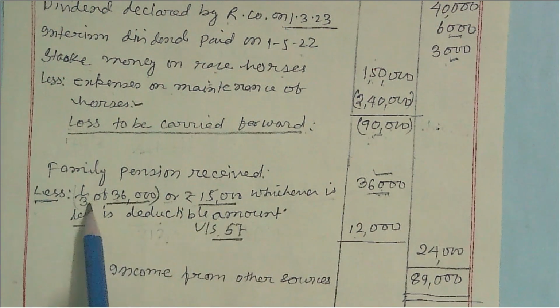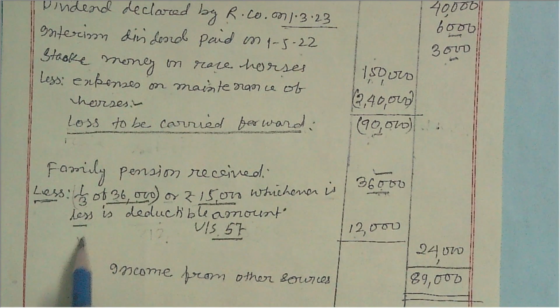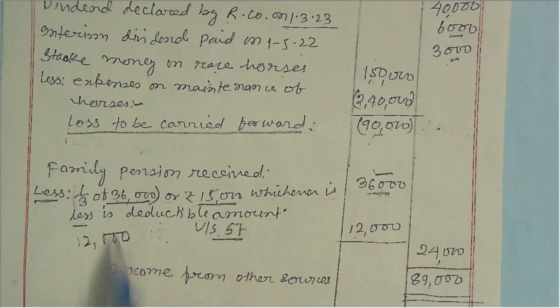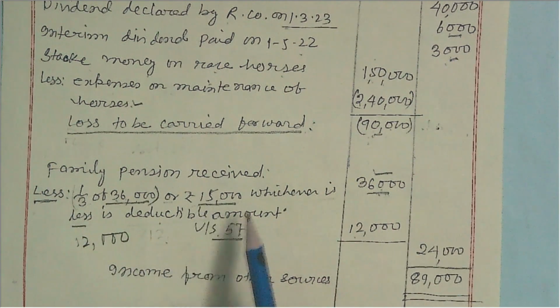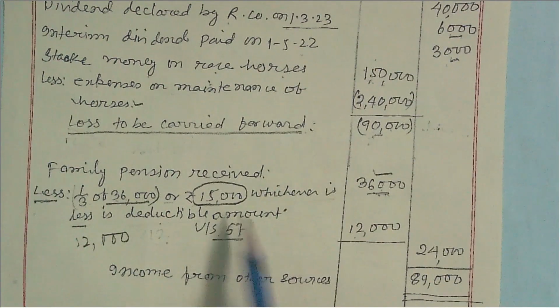So 1/3 of 36,000 is rupees 12,000, and 15,000 is the statutory amount fixed by the provisions of income tax.